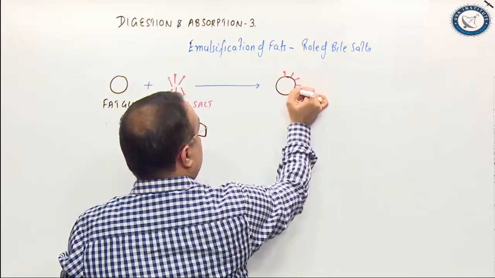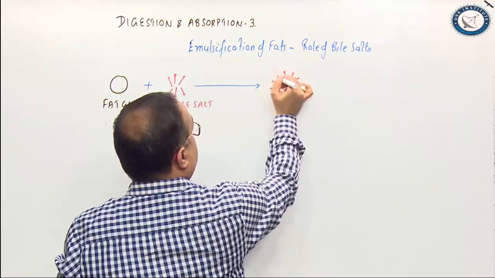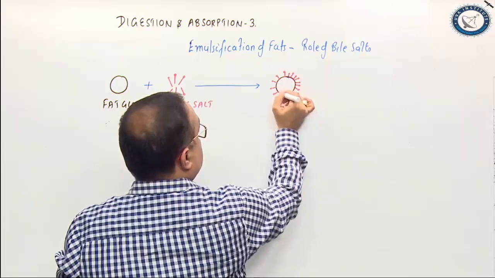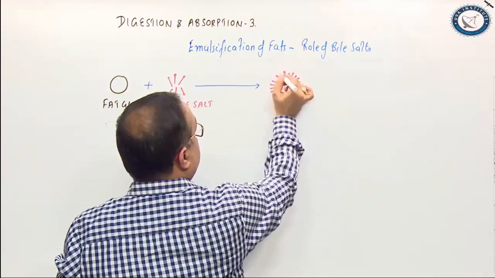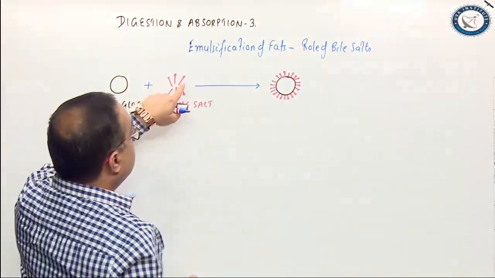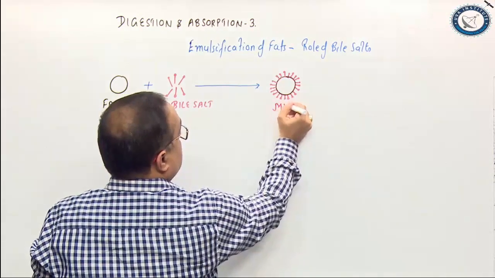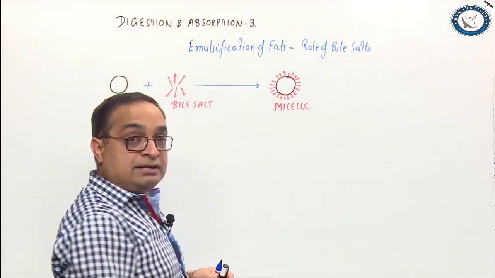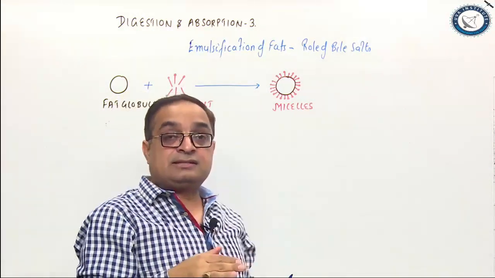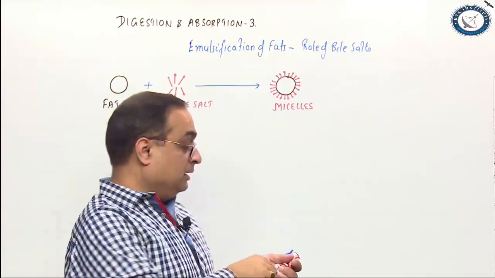Bile salt, as I told you, has a hydrophilic end and a hydrophobic end. They have a sterol terminal and a carboxy or polar terminal. The sterol terminal is soluble in lipids and the carboxy or the polar terminal is soluble in water. So, one end is hydrophobic, the other end is hydrophilic. So, bile salts form a layer around fat globules to produce what? Micelles. These micelles are easily floating in the aqueous environment of the intestine, right?